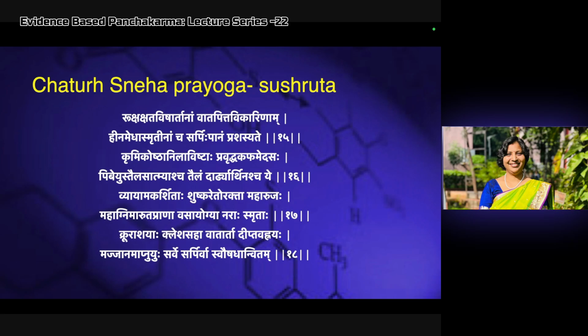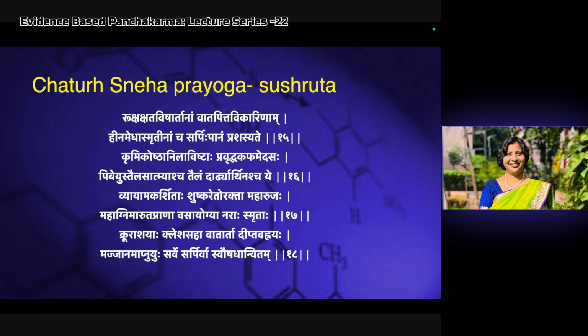Then व्यायामकर्षिता शुष्क रेतो शुष्क रक्ता महारुजः महाग्नि मारुत प्राणा वसा योग्या नरा. For the Vasa, he says Maharujaha. If some person is having severe pain, Maharujaha, Mahagni, he is having more Agni, not Tikshna Agni, Mahagni, Mahamaruta roga or Vata roga, there is a problem with Prana, Vasa yogya, they are indicated for the Vasa.